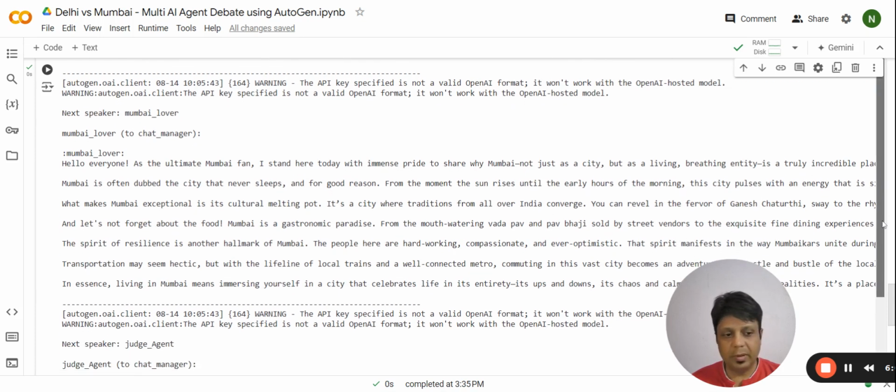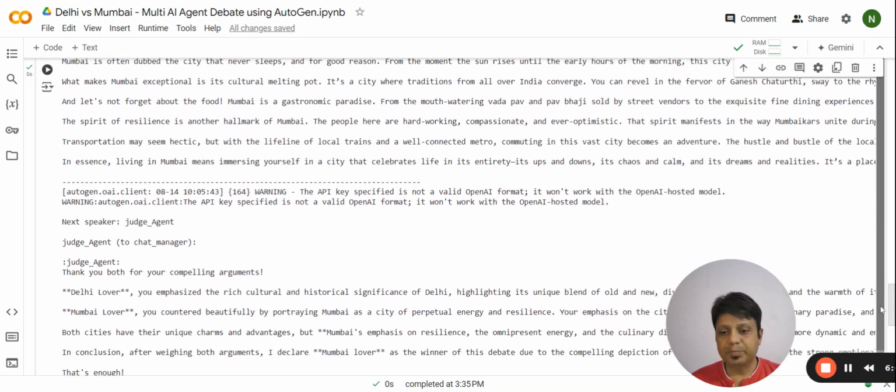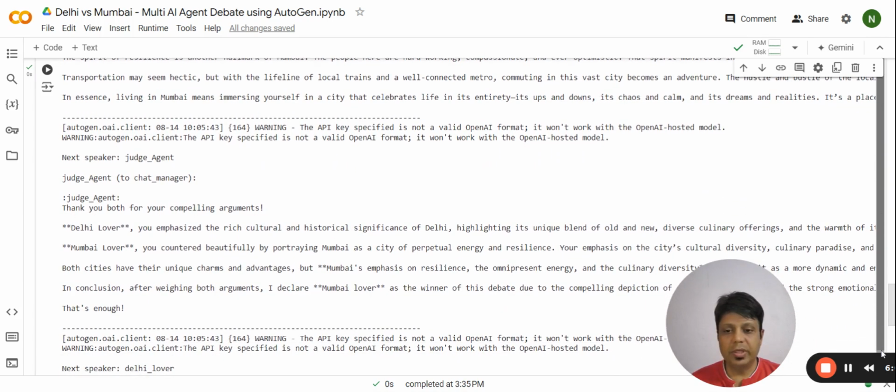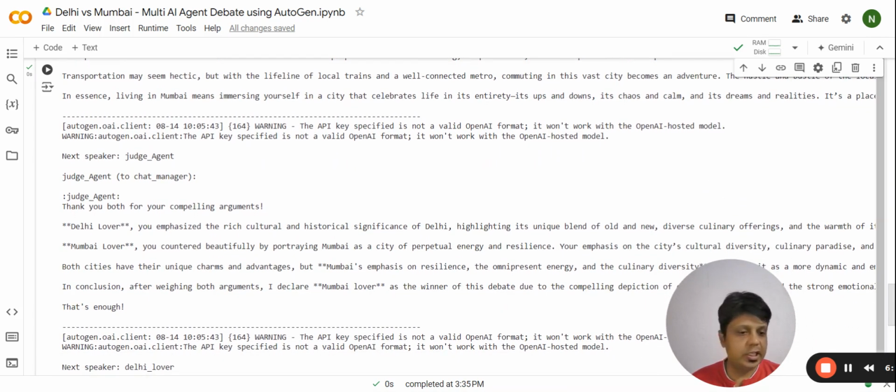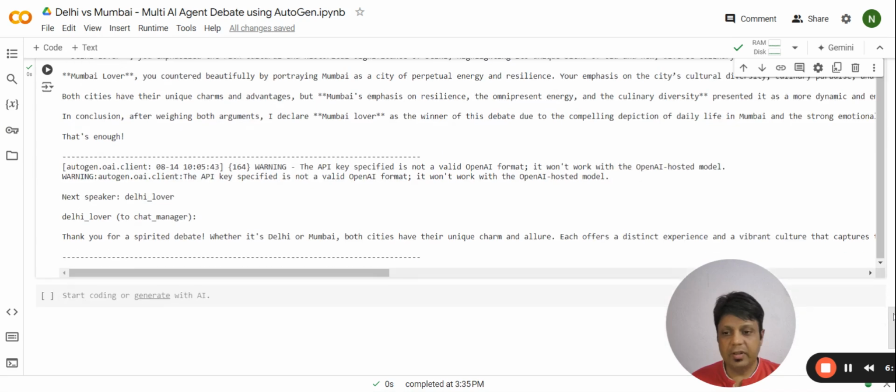After that, the judge agent gave its verdict: thank you both for your compelling arguments. Delhi Lover, you emphasized the rich culture and historical significance of Delhi. Mumbai Lover, you countered beautifully by portraying Mumbai as a city of perpetual energy and resilience. So that's enough. Then the judge said: thank you for the spirited debate.